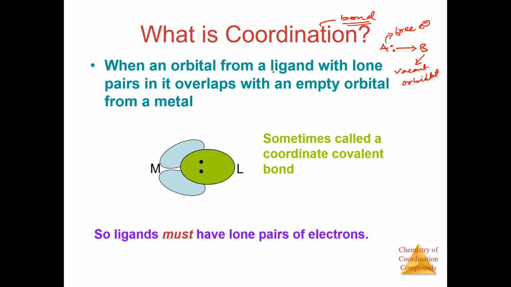When an orbital from a ligand with lone pair electrons overlaps with the empty orbital from the metal, here A is our ligand and B is our metal, and the ligand is giving electrons to the metal and forming a coordinate bond. This is also known as a coordinate covalent bond. This is a must condition, that they should have lone pair of electrons.